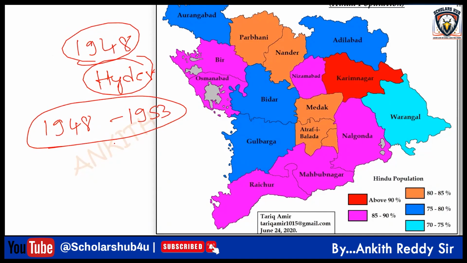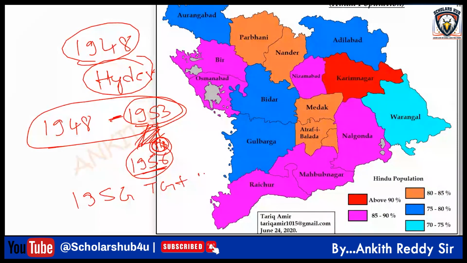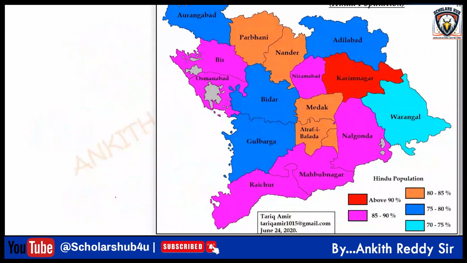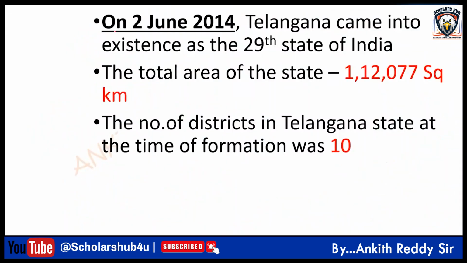Until 1953, Hyderabad state was under military rule and administrative rule. Only in 1953 were elections held. From 1953 to 56, in Telangana there was a democratic state. But in 1956, you know that the Telangana region was merged with Andhra. Remember this. And you know the reasons, right? So on June 2nd, Telangana was formed as the 29th state.